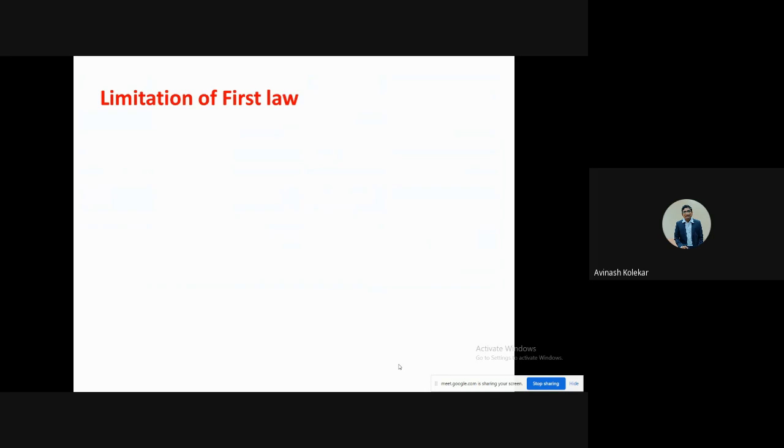Now, in the last lectures, we discussed the first law, which is applicable for closed systems and open systems. Both conditions we have seen. Now, these laws have some limitations.